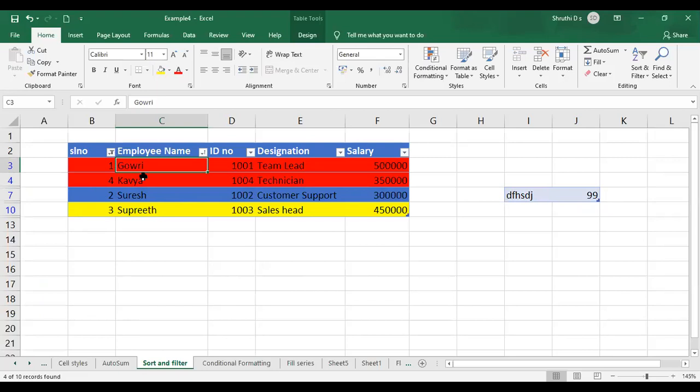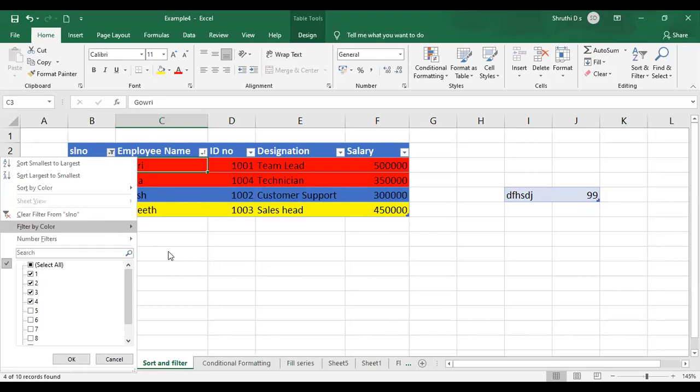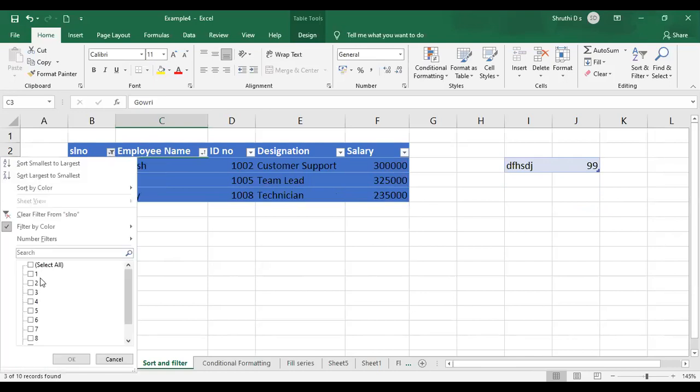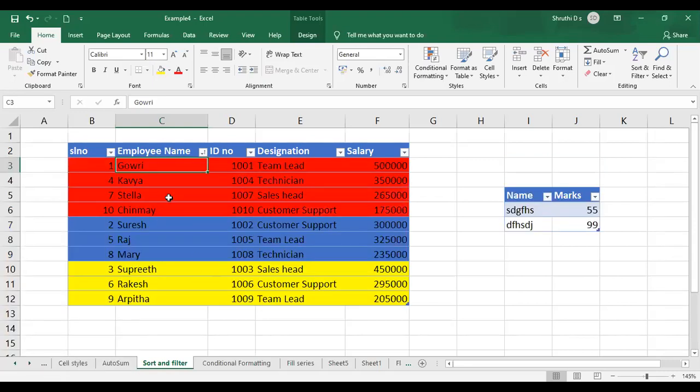Since I have applied the filter by color, it is automatically choosing the red color, the blue color, the green, and later the yellow color. If you want to apply the filter for this, go to the filter by color and select the blue color. The complete table data will be given to you. Now if you want to view all, select all and select the clear filter option, and it is going to show you everything.